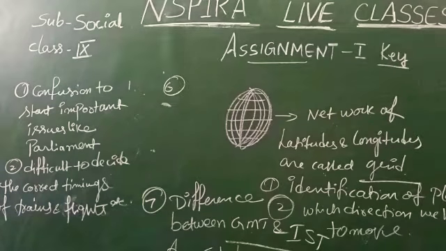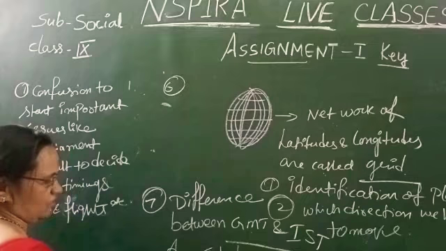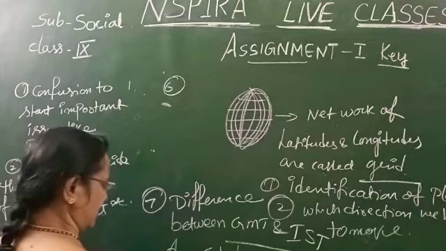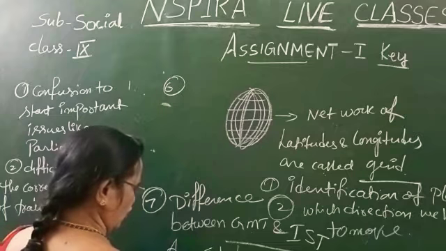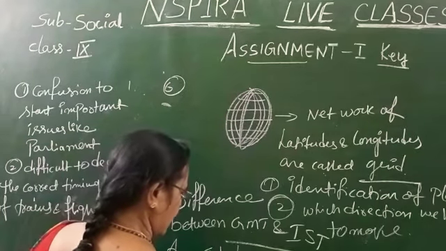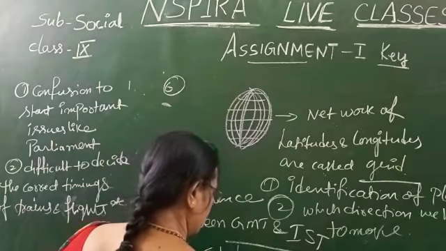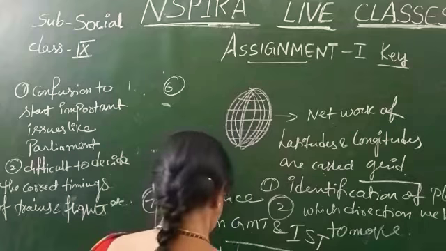Okay. Next question. What is India's standard time? You know the answer very well already. Everyone knows this one. That means IST, India's standard time. Which longitude is taken as India's standard time?